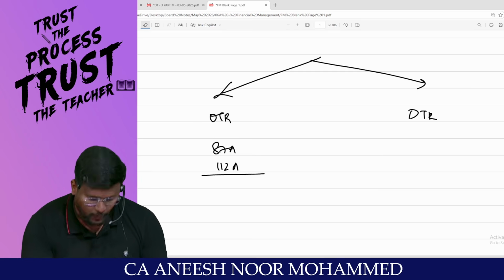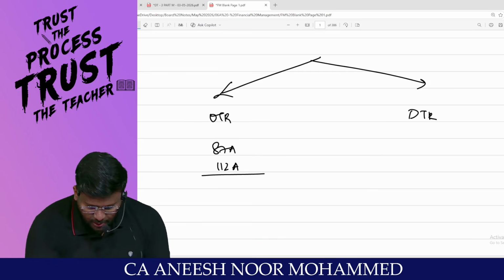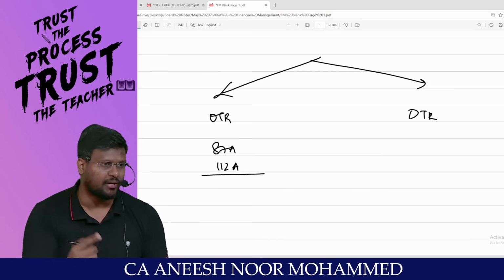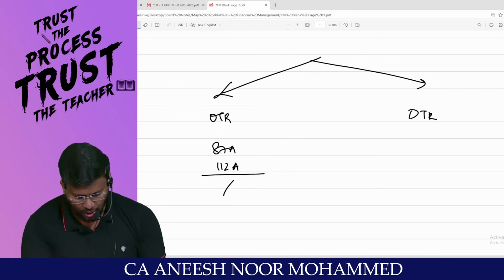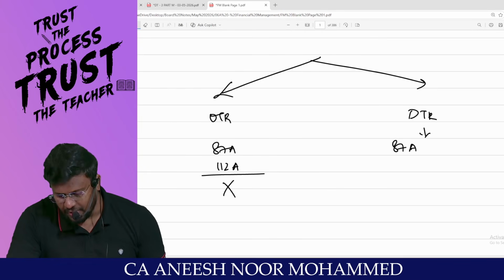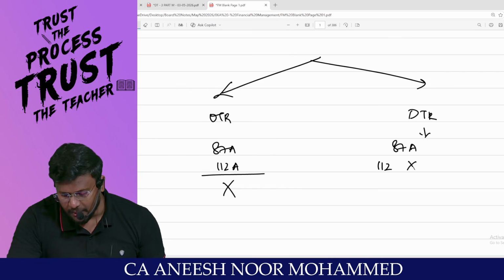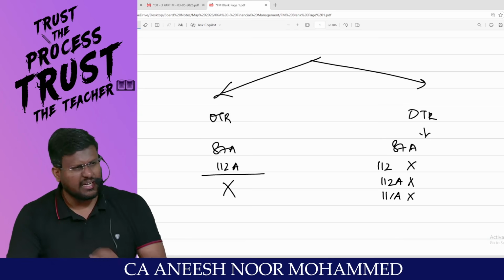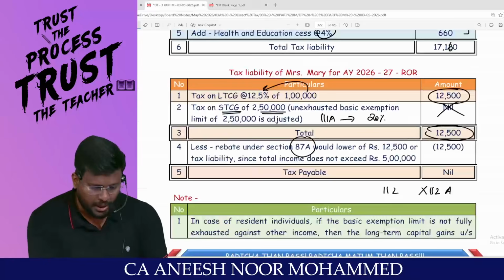That itself is one type of rebate. If you are again claiming an 87A rebate, it will be a double rebate. Double rebate will not be allowable. That's the logic. But under default tax regime, 87A rebate will not be applicable under 112, 112A and 111A. None of the special sections, this won't be applicable.